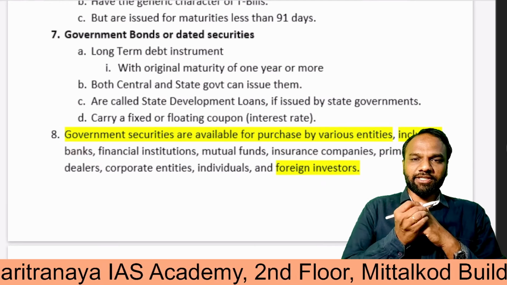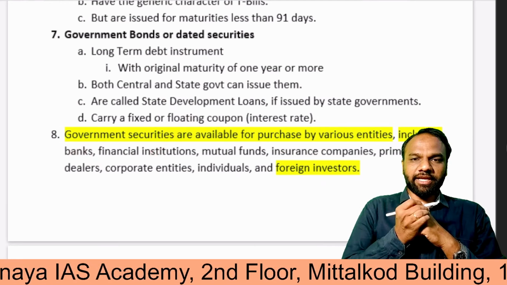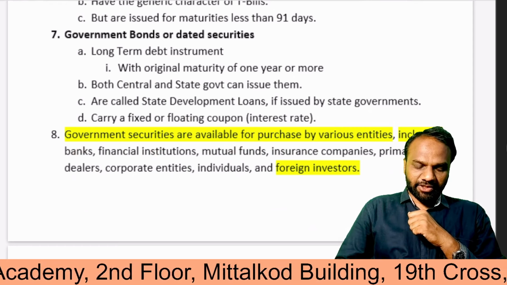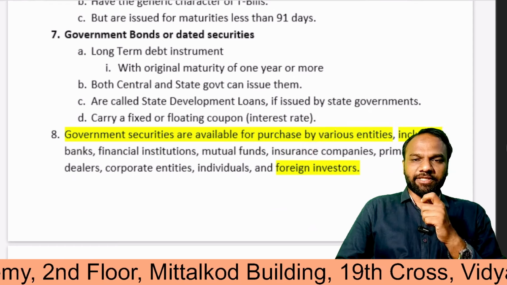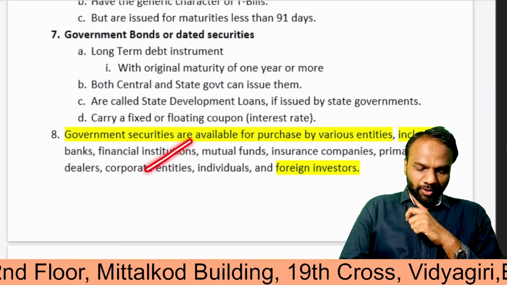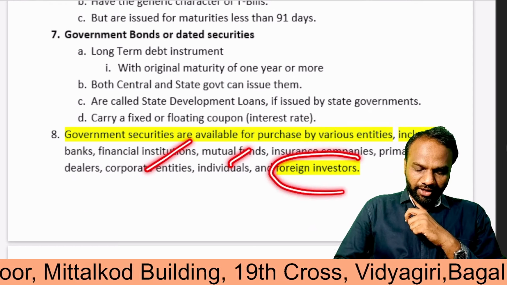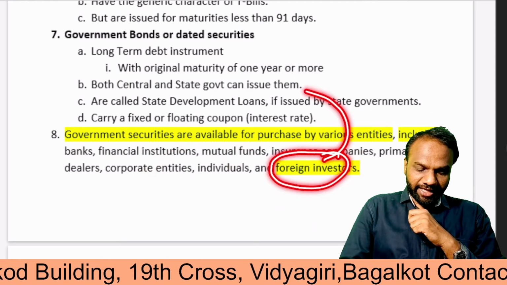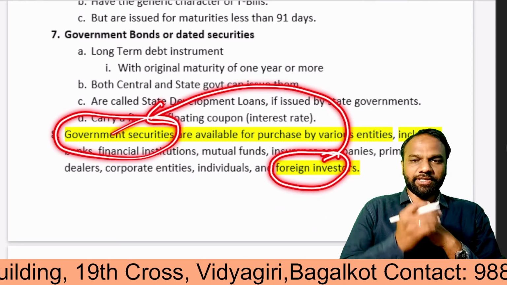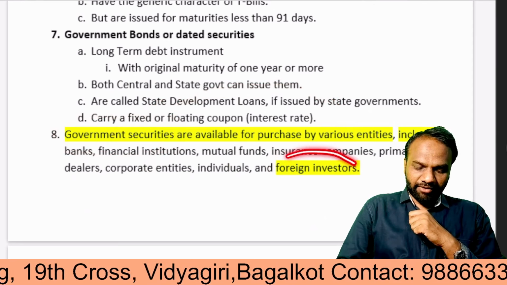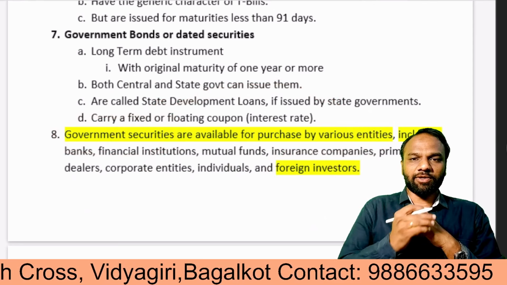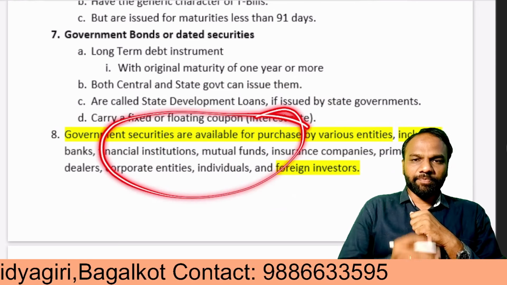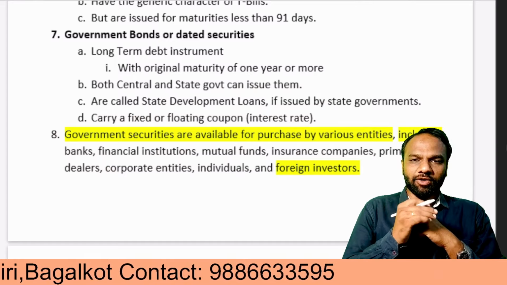At the end, we find that government securities are available for purchase by various entities. Banks, financial institutions, mutual funds, insurance companies, primary dealers, corporate entities, individuals, and foreign investors can purchase government securities. The very important point to note is that even foreign investors can purchase them, and foreign investors include foreign institutional investors as well. So foreign investors can also invest in government securities.